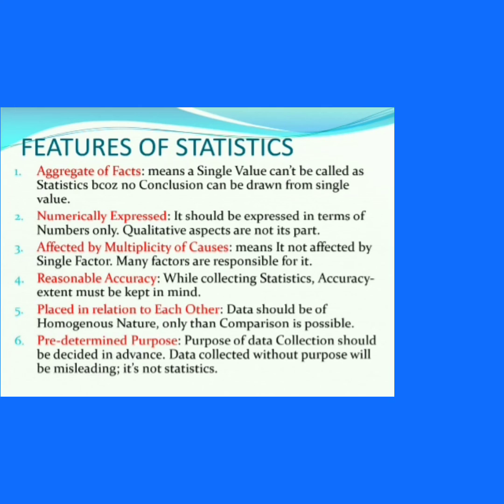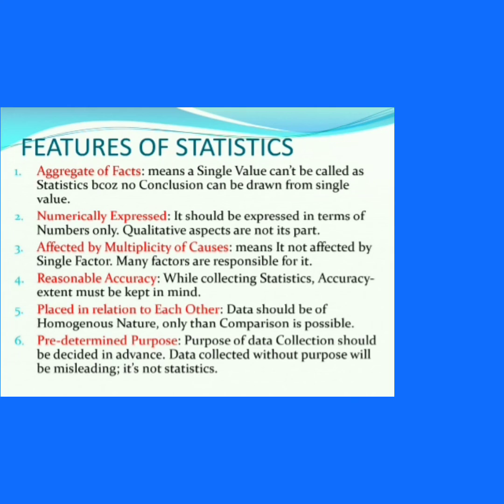Third is affected by multiplicity of causes. It means statistics, or quantitative facts which are available with us, are not affected by a single factor. For example, when we say that there is an inflation problem in the economy, then many factors are responsible for it, not a single factor. Fourth is reasonable accuracy.